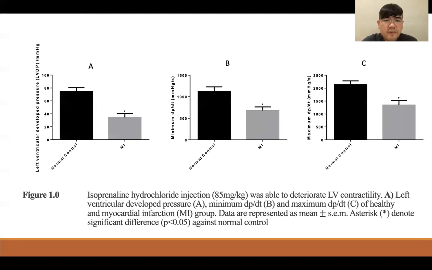So this is the result from part 1. We have shown that isoprenaline hydrochloride injection was able to significantly reduce LV contractility as observed in the reduced LVDP, minimum dP/dt, and maximum dP/dt.